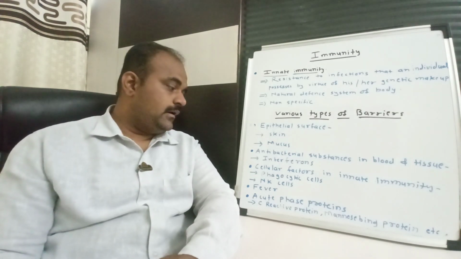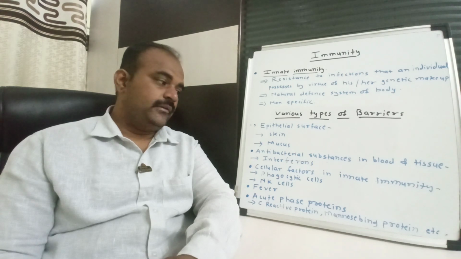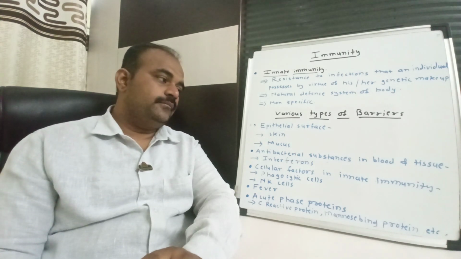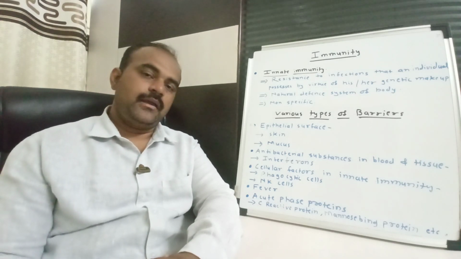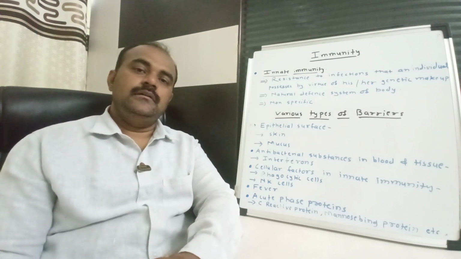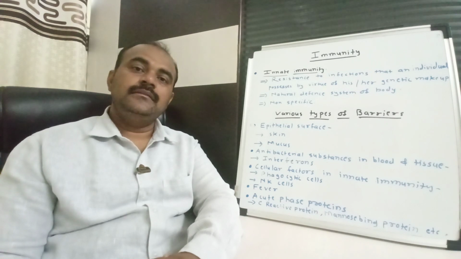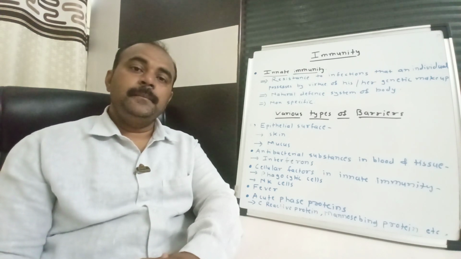The next one we can see here is the phagocytic cells. Phagocytic cells include the macrophages, microphages, and certain natural killer cells. Neutrophils are also there.